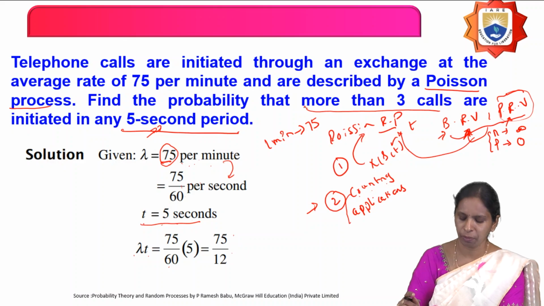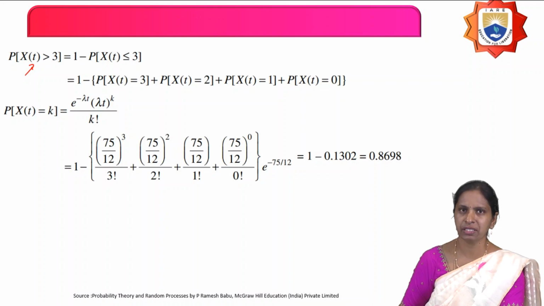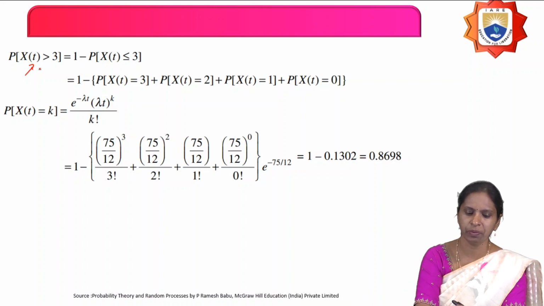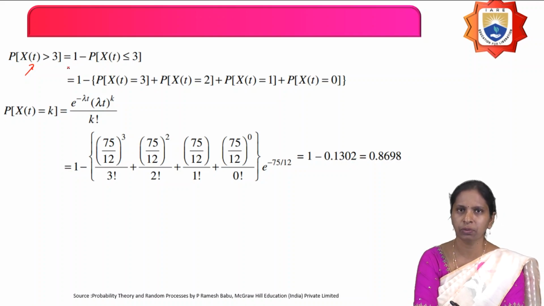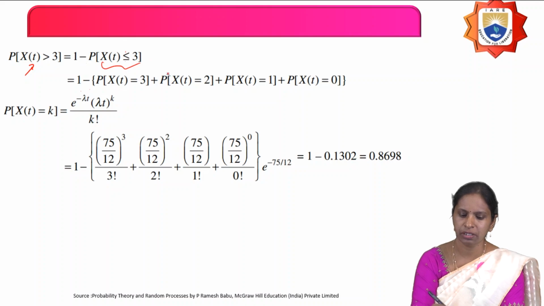Now you have to calculate the probability that the number of telephone calls is greater than 3, more than 3, in 5 seconds. That is P of X(t) greater than 3, which equals 1 minus P of X(t) less than or equal to 3. So, what is less than or equal to 3? It is X(t) equals 3, 2, 1 and 0.